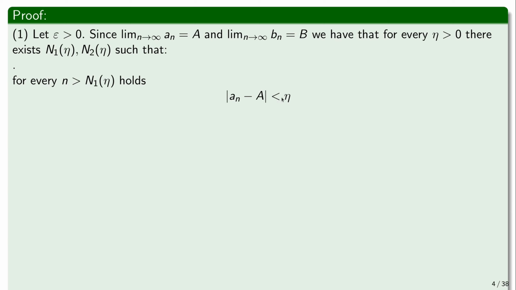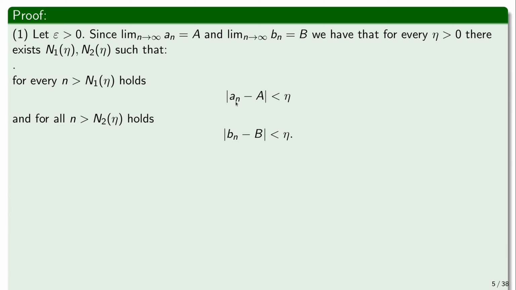It's the same definition, right? It's every positive eta. And for every n that is greater than n2 of eta, because the sequences may converge at different rates, bn minus b is going to be smaller than eta. Now, here I'm being very formal. But later we're not going to be as formal, but it's still rigorous enough, provided that this step that we're doing here is understood. This is what can be done in principle.